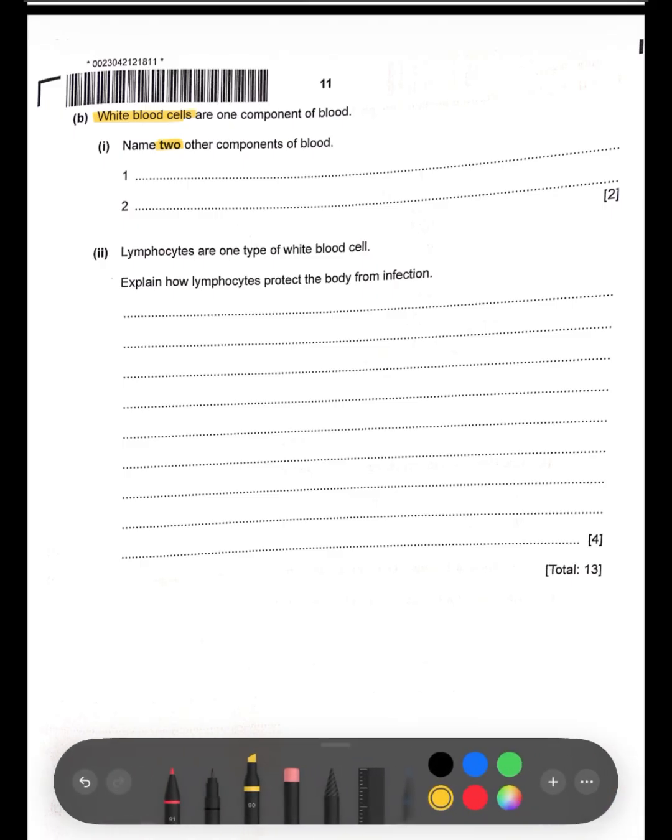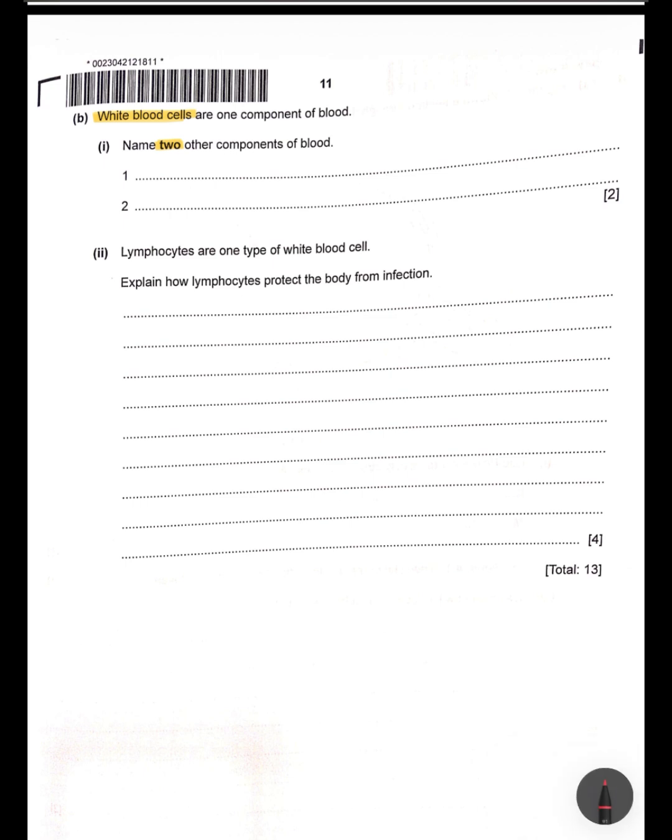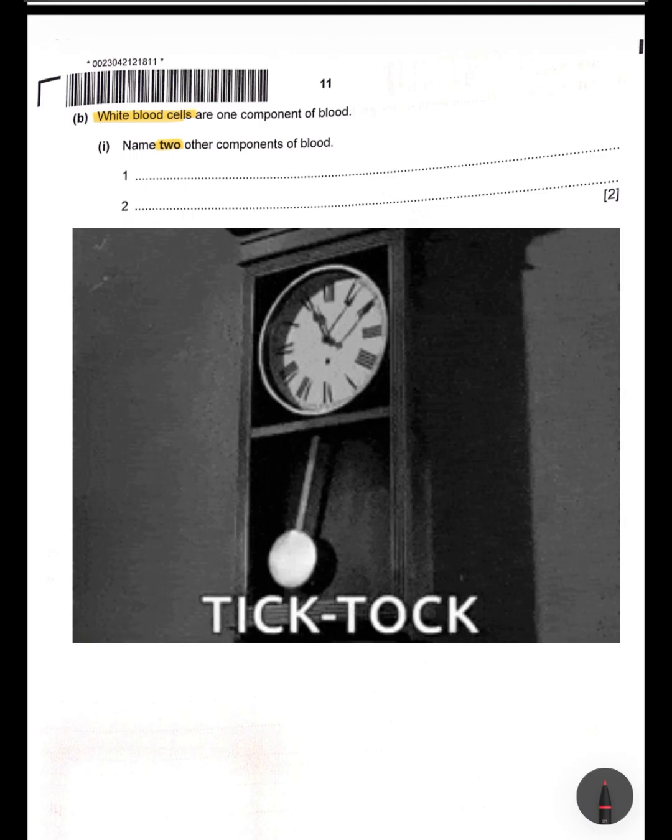Now moving to the B section, they have said that white blood cells are one component of blood. You need to state the other 2 components of blood. This is from chapter Transport of Animals. Again, it's a straightforward question. So if your theory is good, all these questions are pretty easy to go. Okay, so name the other 2 components of blood. I give you a moment to write.